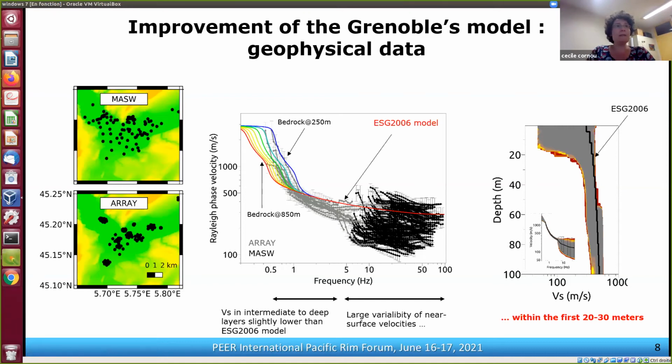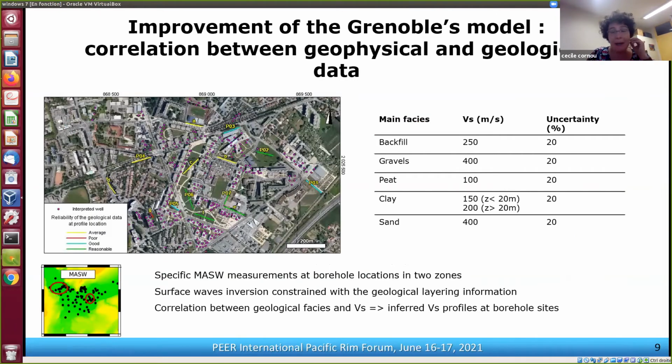So what we did, we tried to make the best use of the borehole sites. And we did some specific MASW measurements at borehole locations in two specific zones, in order to try to correlate the geological facies with the shear wave velocity.